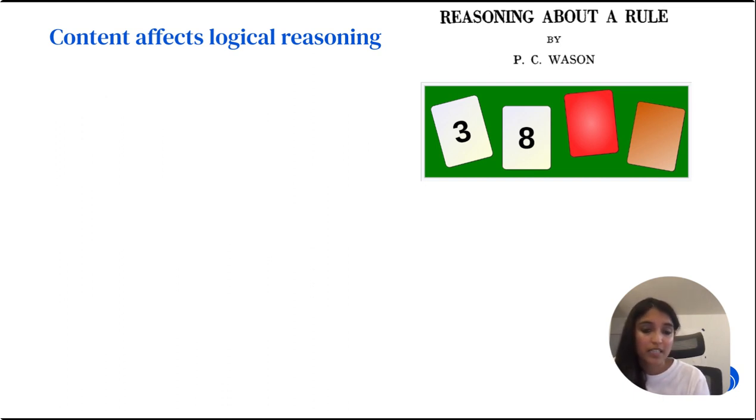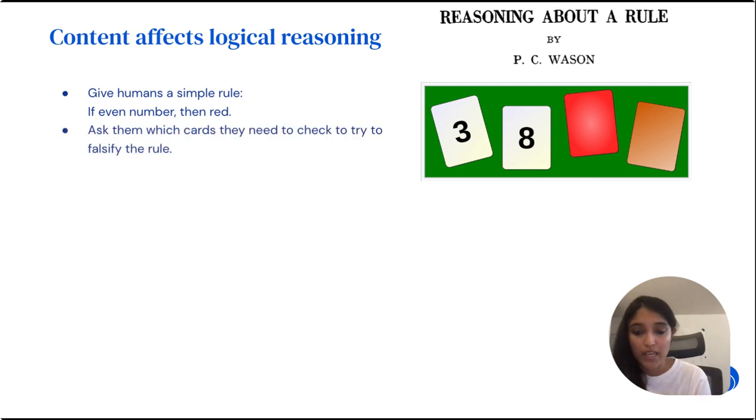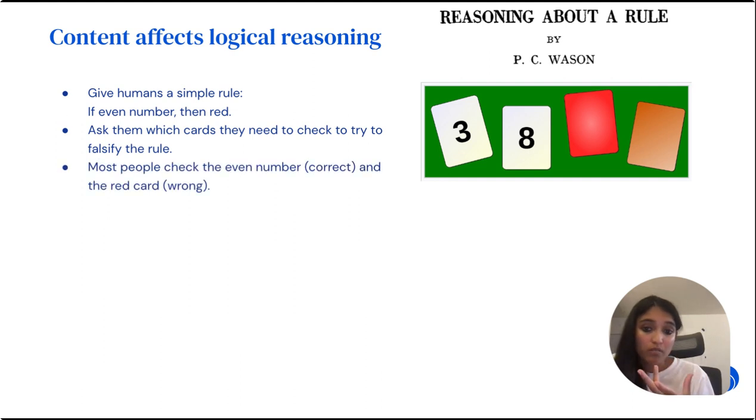This was exemplified very nicely by a famous study by Wason, where he showed participants these cards, as you see in the image, and asked them to falsify the rule: if even number, then red. He asked them specifically which cards they need to flip over to try and falsify this rule. Most people check the even number, which is the right thing to do, but then they also check the red card, which is the wrong thing to do. The right thing to do is to actually flip the brown card over to try and falsify if even number, then red. So many people get this wrong.